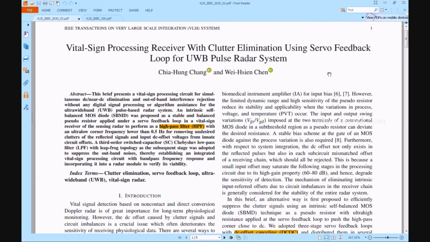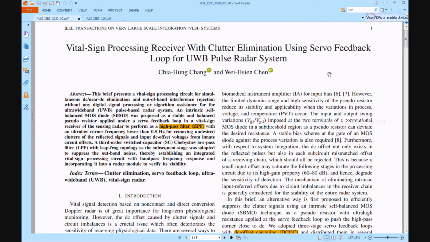A stable and balanced pseudo resistor is applied under a servo feedback loop in a vital sign receiver of the sensing radar. An eccentric self-balanced MOS diode, SBMD, was suggested to act as a high-pass filter with an ultra-low corner frequency lower than 0.5 Hz to eliminate undesired clutter of reflected signals and input DC offset voltage from the inserting circuit offset.